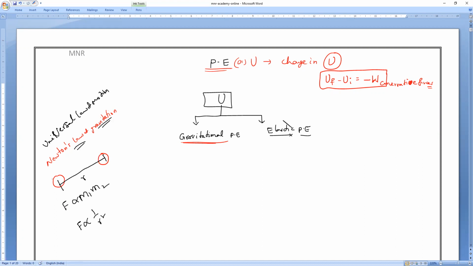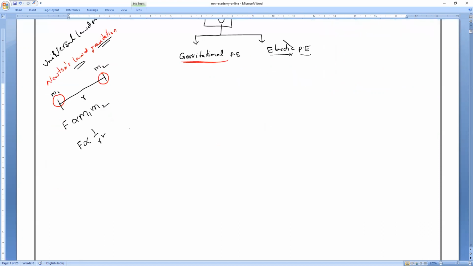If I combine these two, we get F is directly proportional to the product of masses and inversely proportional to the square of the distance between them, from the centers. Understand? That is very important.